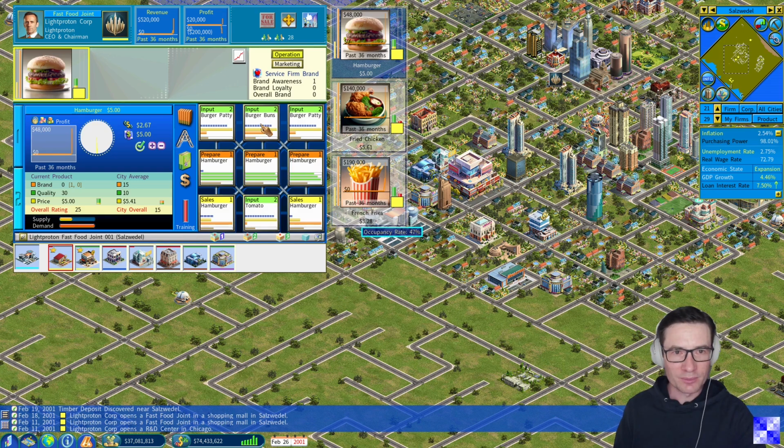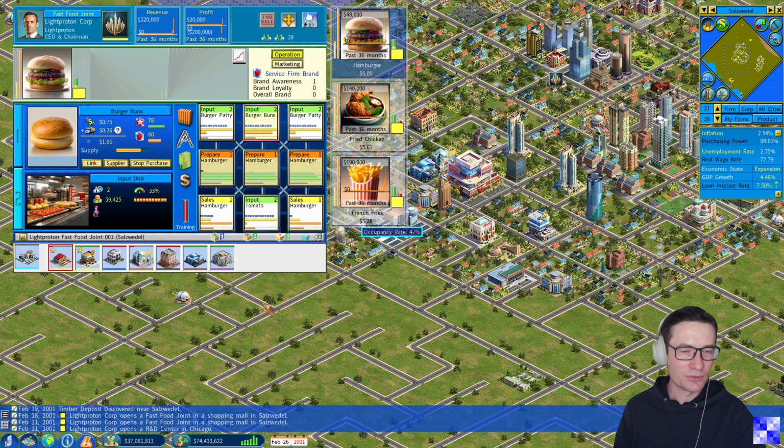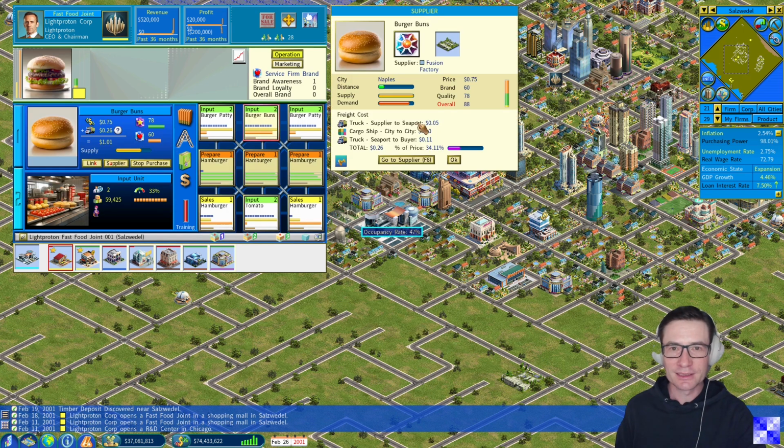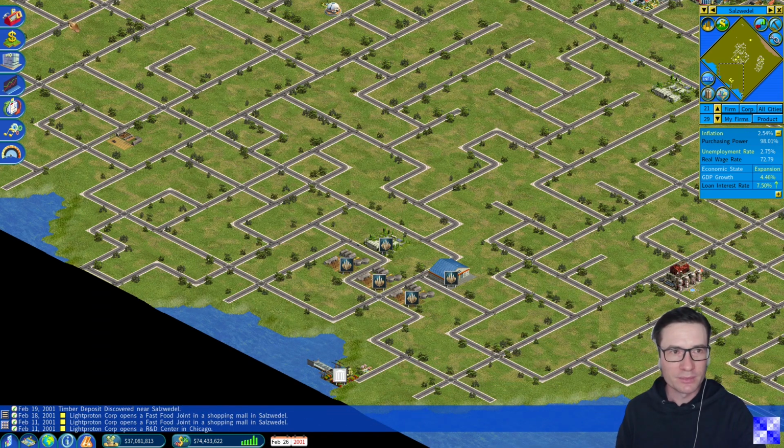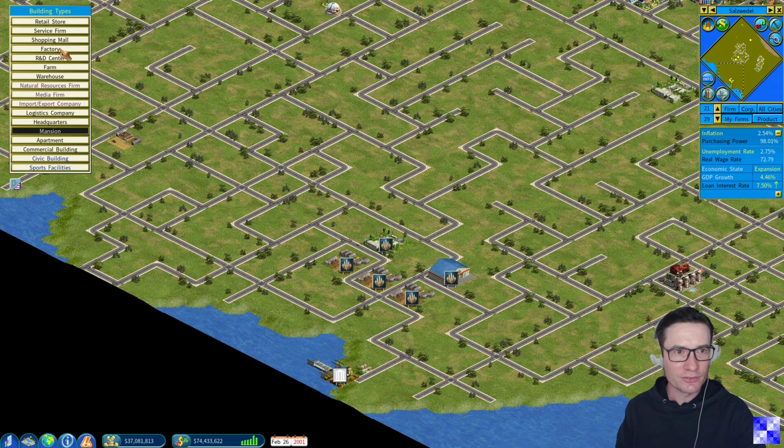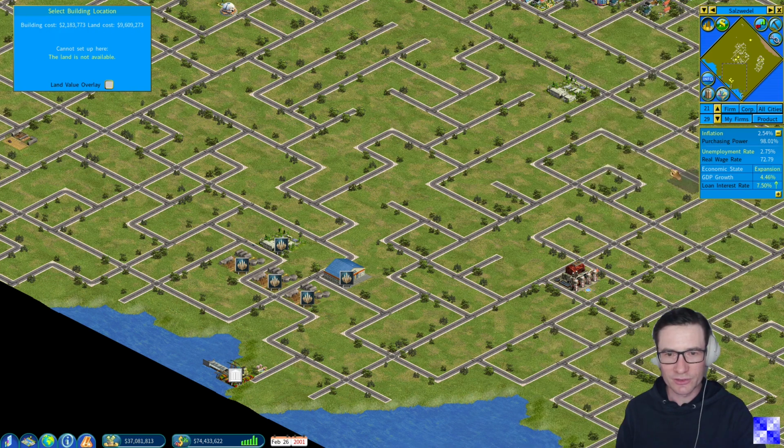And this, for example, must also be the case for burger buns. Currently, it is supplied by Fusion, a factory from the company called Fusion. And we can simply, instead of getting it from them, establish by ourselves a large factory.